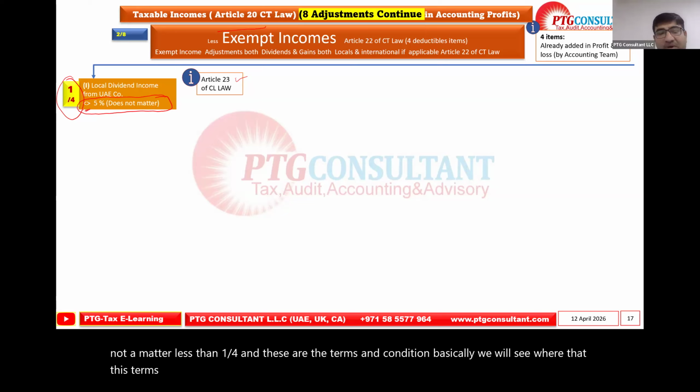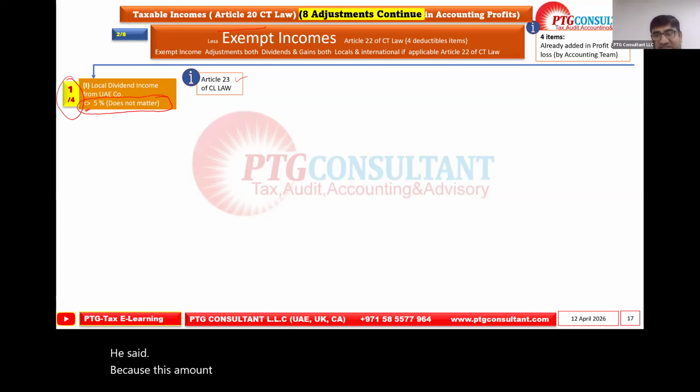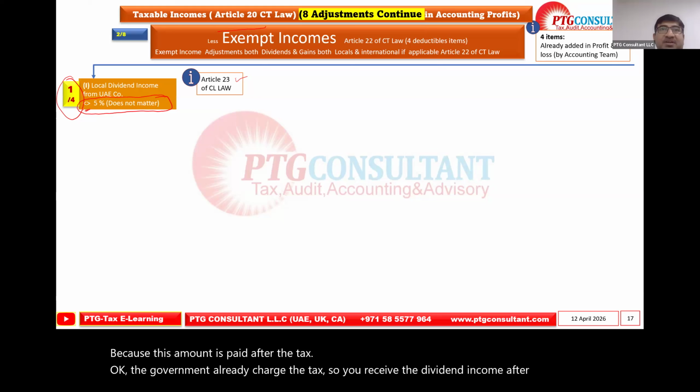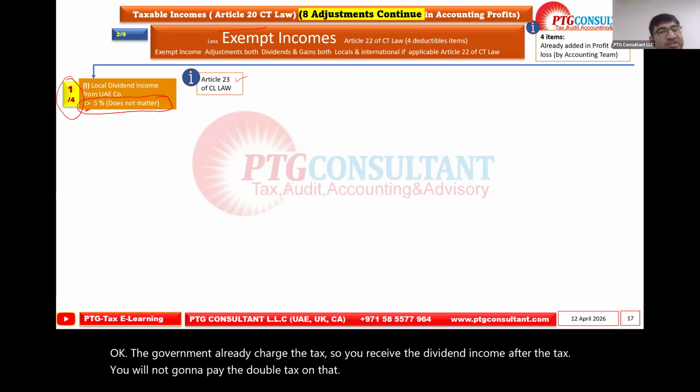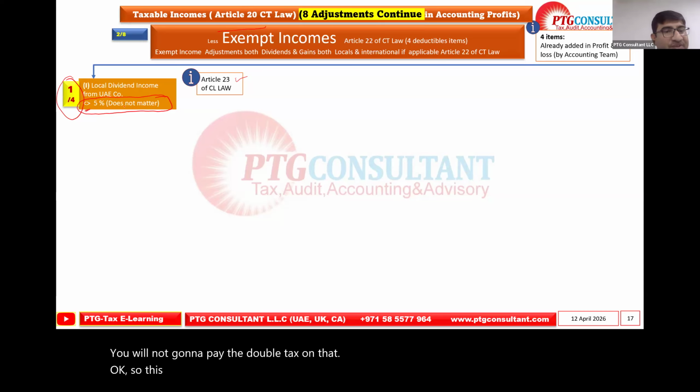But one important point was mentioned by one of our participants: this amount is paid after the tax. The government has already charged the tax, so you receive the dividend income after the tax and you will not pay double tax on that. So this is the local dividend from the UAE company.